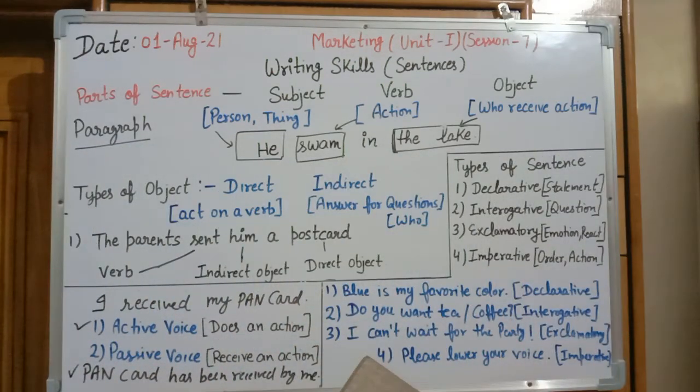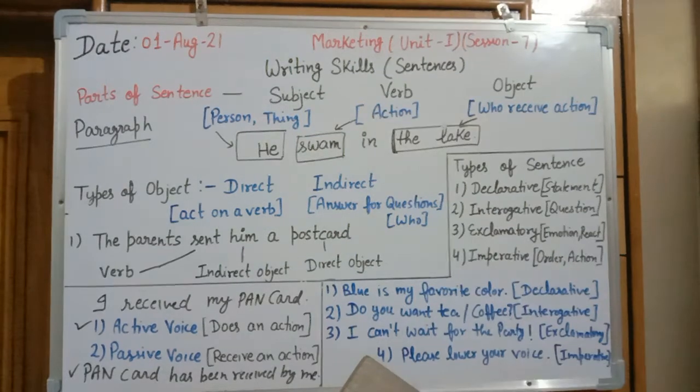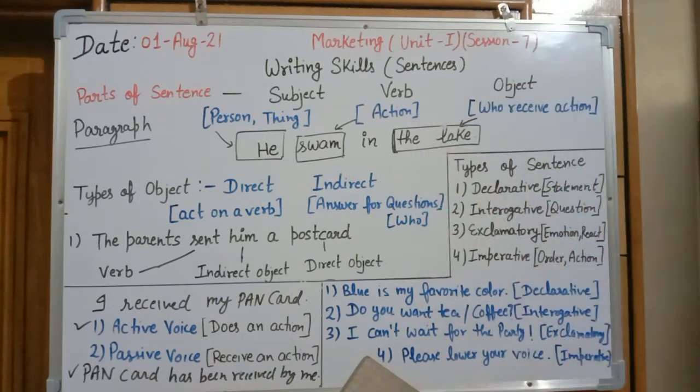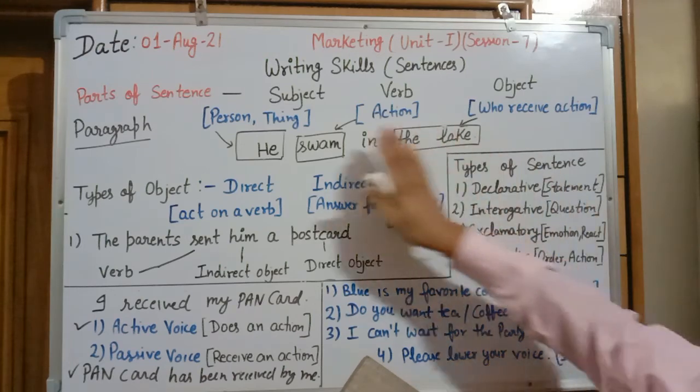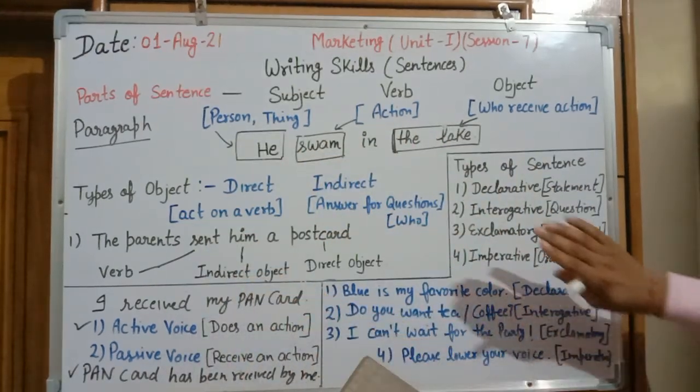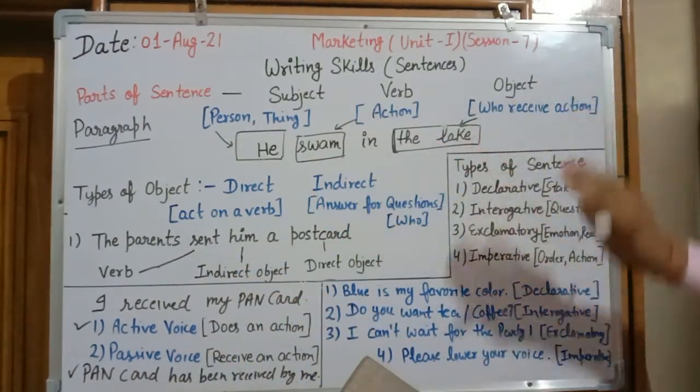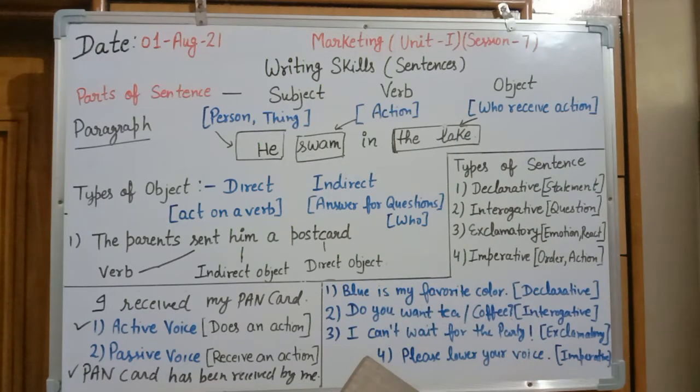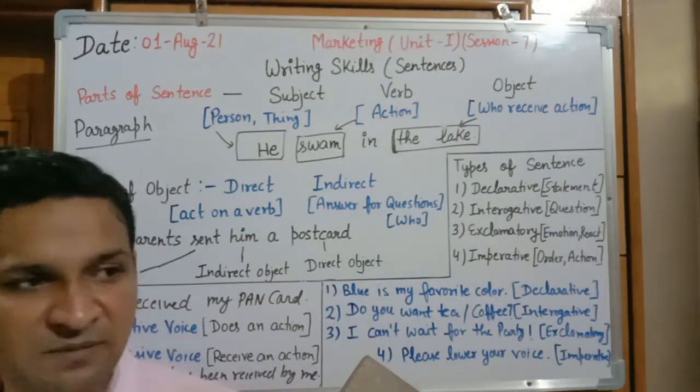In those statements, one will be the subject part, one will be the verb part, and one will be the object part. So a paragraph is a combination of all these concepts: subject, verb, object, types of statements, active or passive type, and types of sentence.